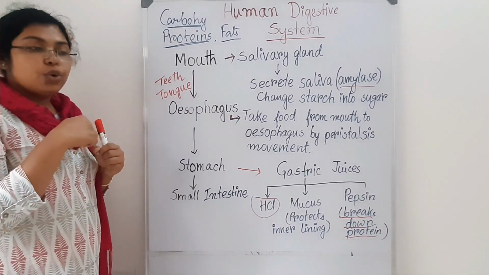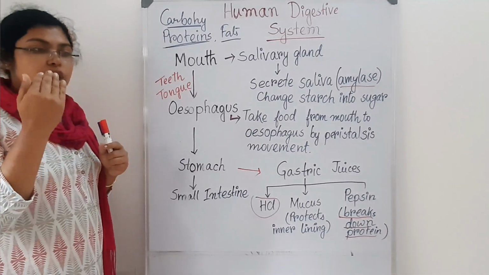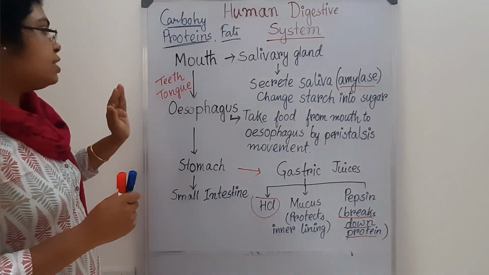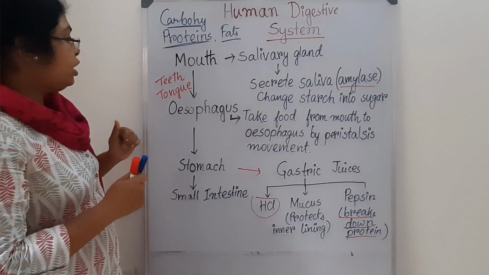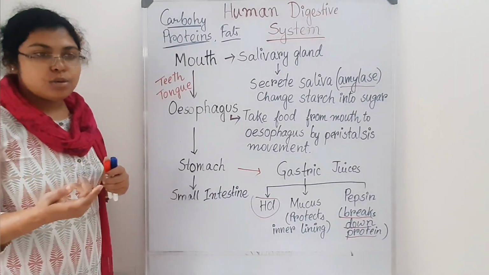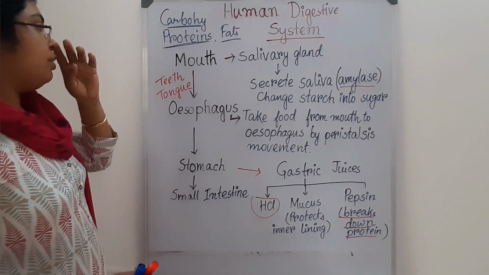The tongue rolls the food material within our mouth. And the next very important thing: the tongue helps us to taste. It is sweet, it is bitter, it is sour. So the tongue gives us taste.